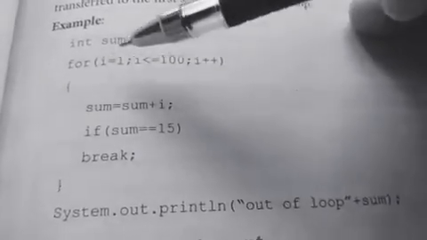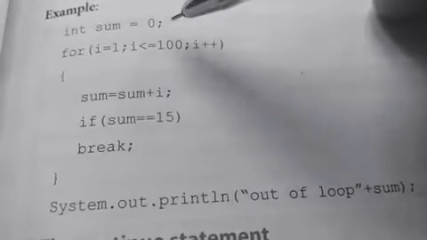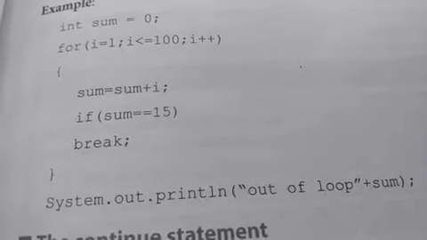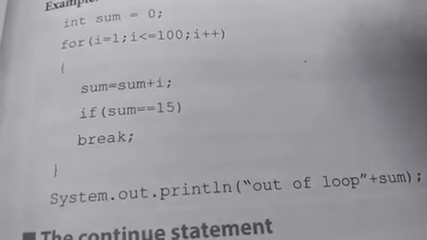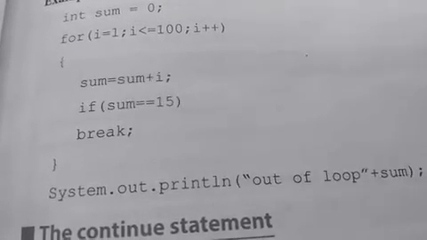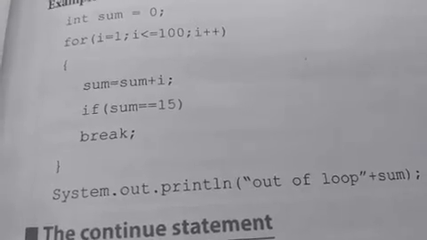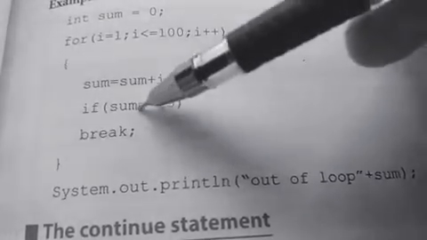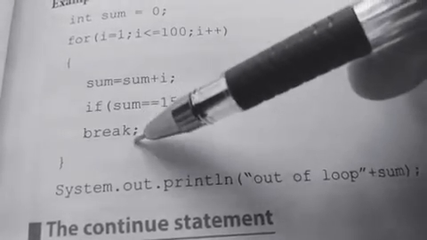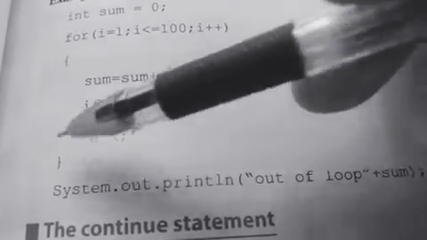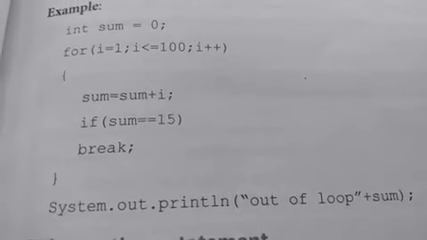So the output of this particular program is finding the sum of numbers from 1 to 5. So 1 to 5, the sum, 1 plus 2 plus 3 plus 4 plus 5, is 15. So when the sum is 15, what happens? Automatically we will check this condition, if sum equal to 15. Automatically in the next line we have given break, and the control will go out of the for loop. So students, do a dry run for this section also.